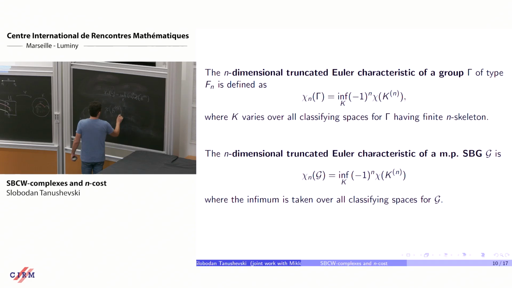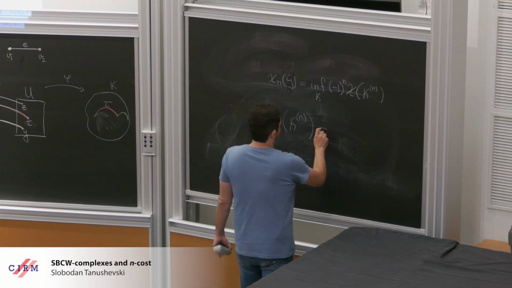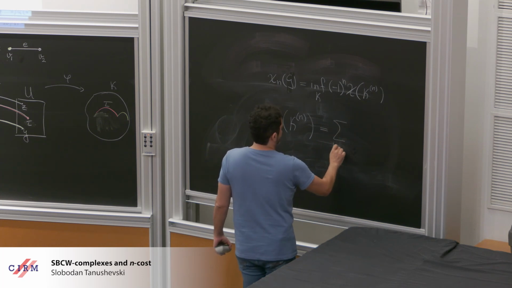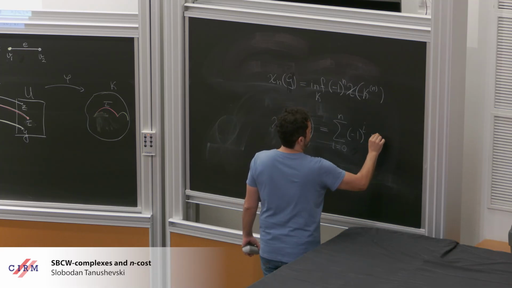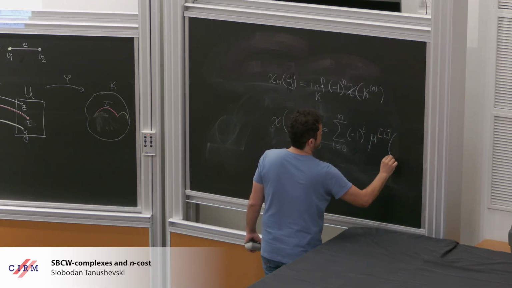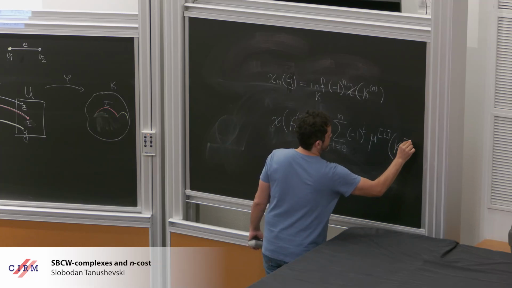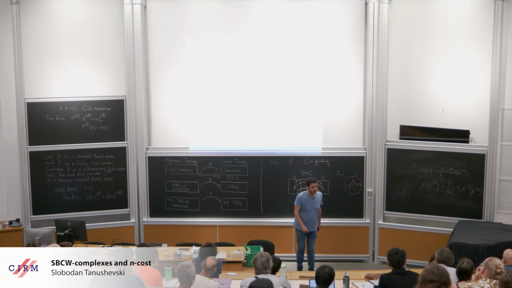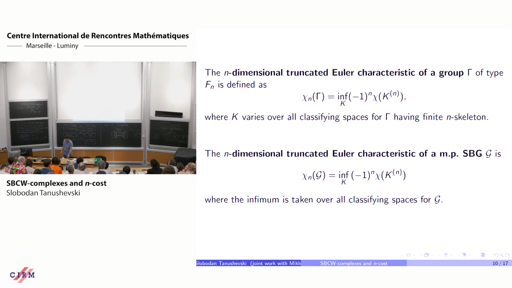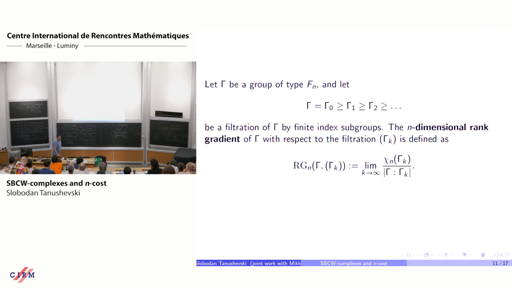You don't actually want to take the, you want to take something like a measure Euler characteristic. So go from 0 to n. And remember, this is my measure on the i-cells, and this is the set of i-cells. So here I put the measure of i-cells, and I alternate. So this first definition, the n-dimensional truncated Euler characteristic here, enters into the definition of rank gradient.